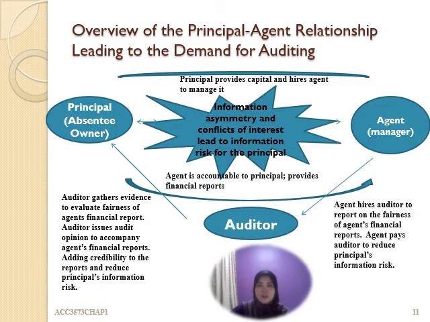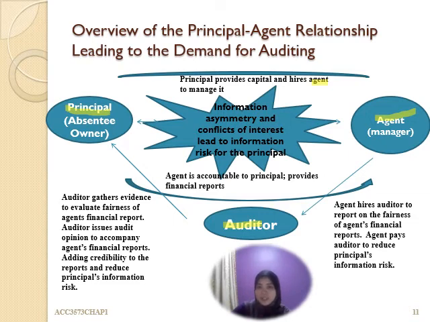Okay, this one is the summary overview of the principal-agent relationship, ataupun stewardship agency theory. So in this theory, we have a principal as the absentee owner or shareholders in the business. We have an agent and also we have an auditor. So normally the principal, which is the owner of the business, provides capital and hires an agent to manage their business. That is a manager.